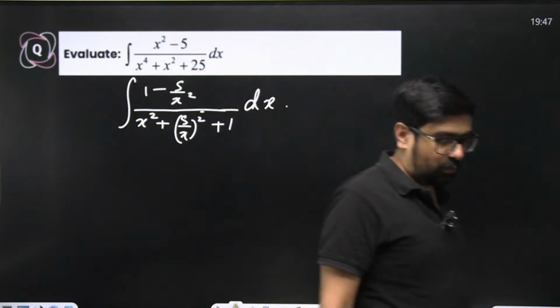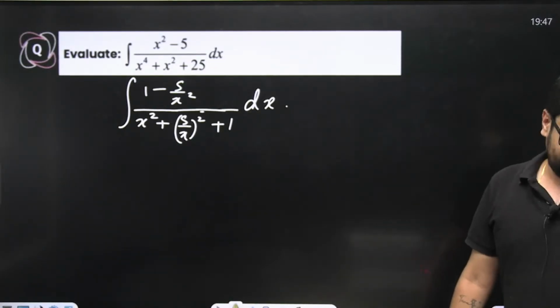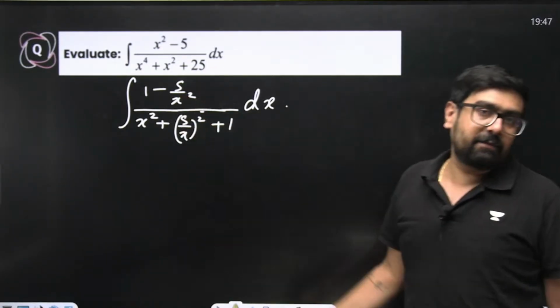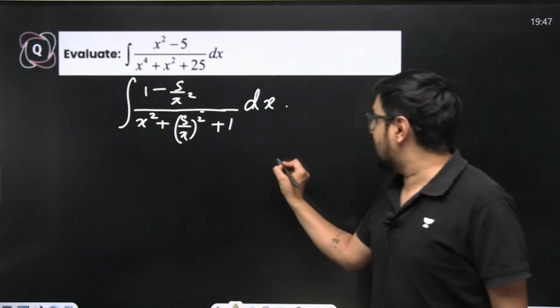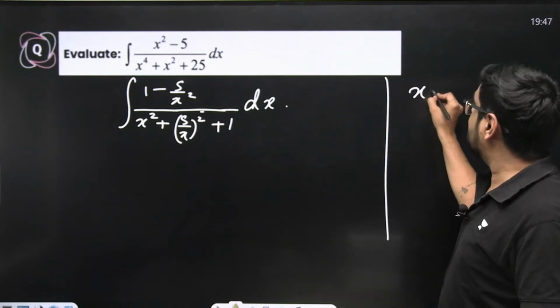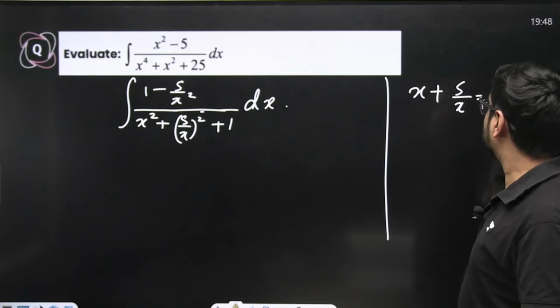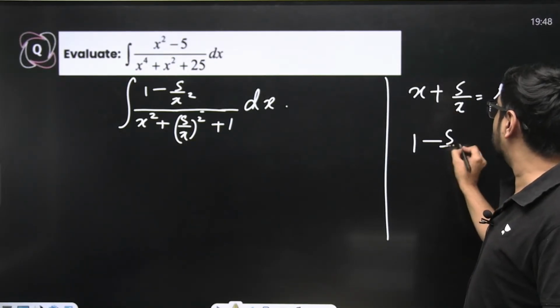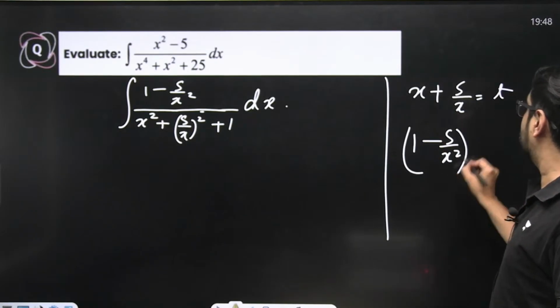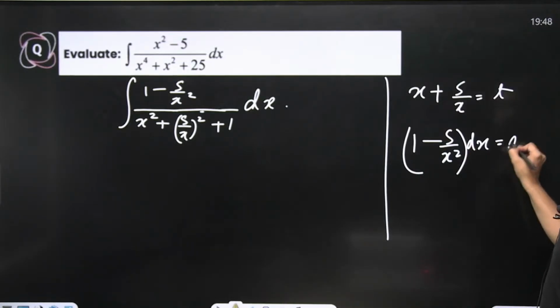We need 1 minus 5 by x square, so we'll put x plus 5 by x as t, so that we get 1 minus 5 by x square dx equal to dt when we differentiate on both sides. Now our problem will be solved.